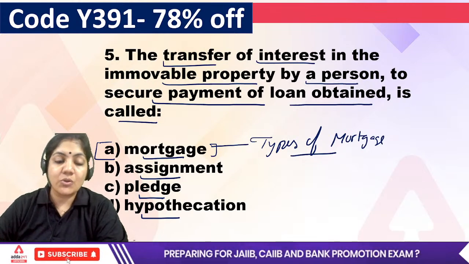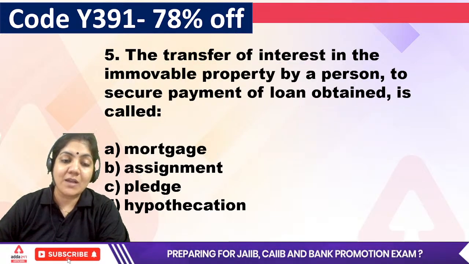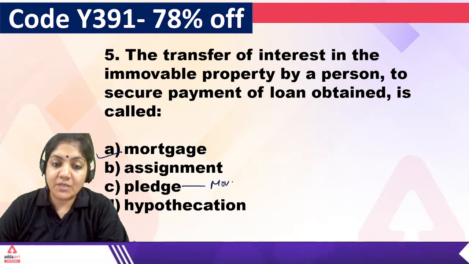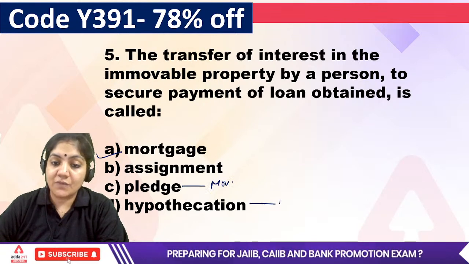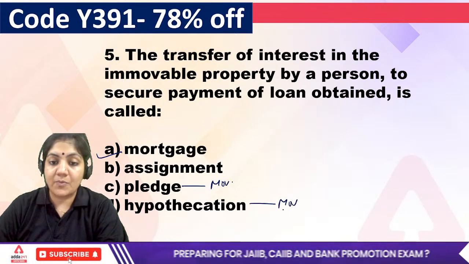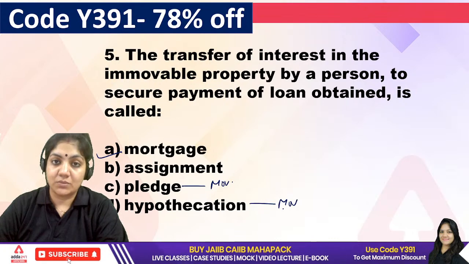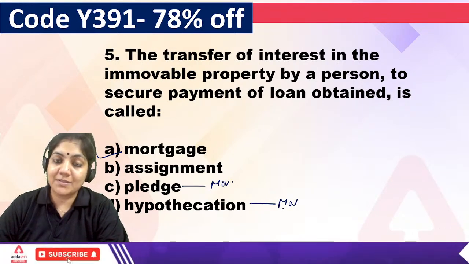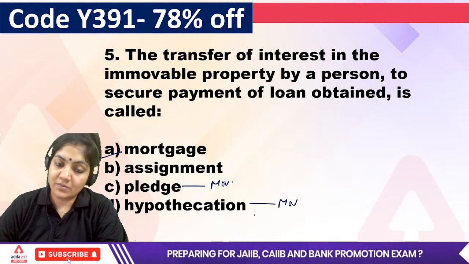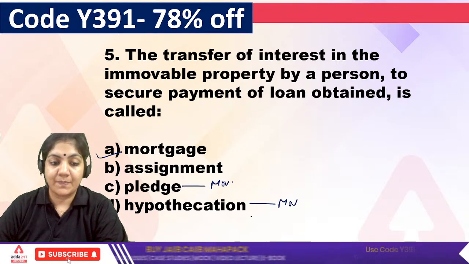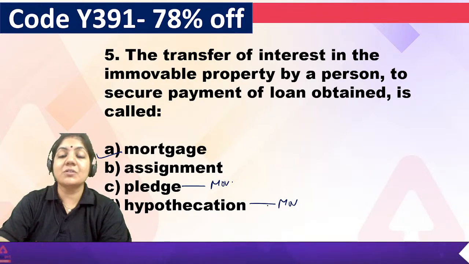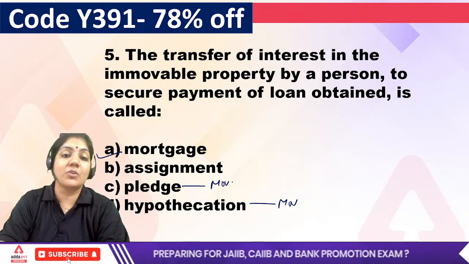Okay class, now you have to tell me the score, how much you got out of 5 marks. Okay, this is the right answer. Pledge: we give movable property as security. Hypothecation: we do not give the movable property, just like a vehicle loan. We give the documents to the bank and the possession and ownership stay with us. That is called hypothecation. So this is the exact question, the expected question from module C.